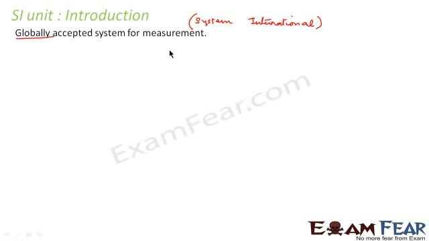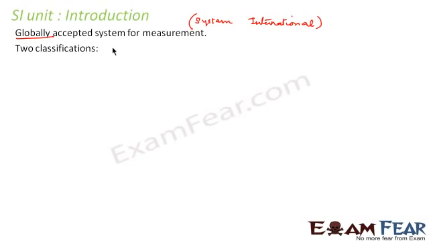So it would be very difficult for you to communicate units there. That is why the scientists together decided to invent a globally accepted system for measurement so that everybody can use the same system for measurement. So then came the SI unit, that is the System International Unit.